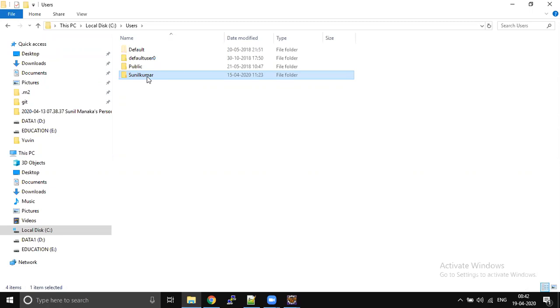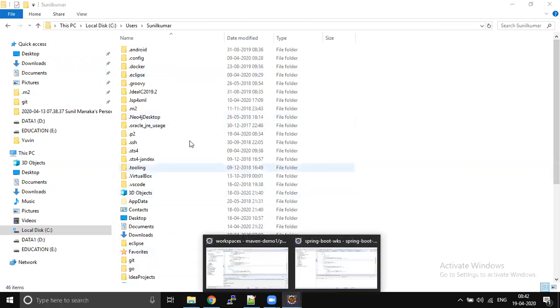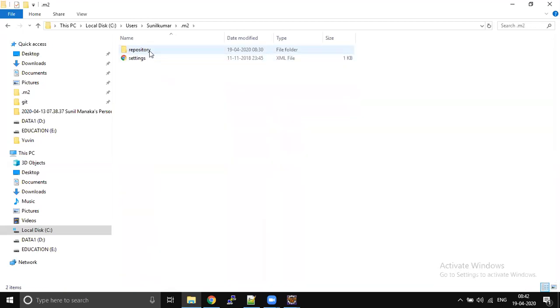So this is going to be your user ID. Inside this user ID, as we developed one Maven project, I hope you all developed a Maven project, you would be able to see the .m2 folder. If you're not able to see it, just go and enable hidden folders, because sometimes it can be a hidden folder. Inside this .m2, you would be able to see repository.